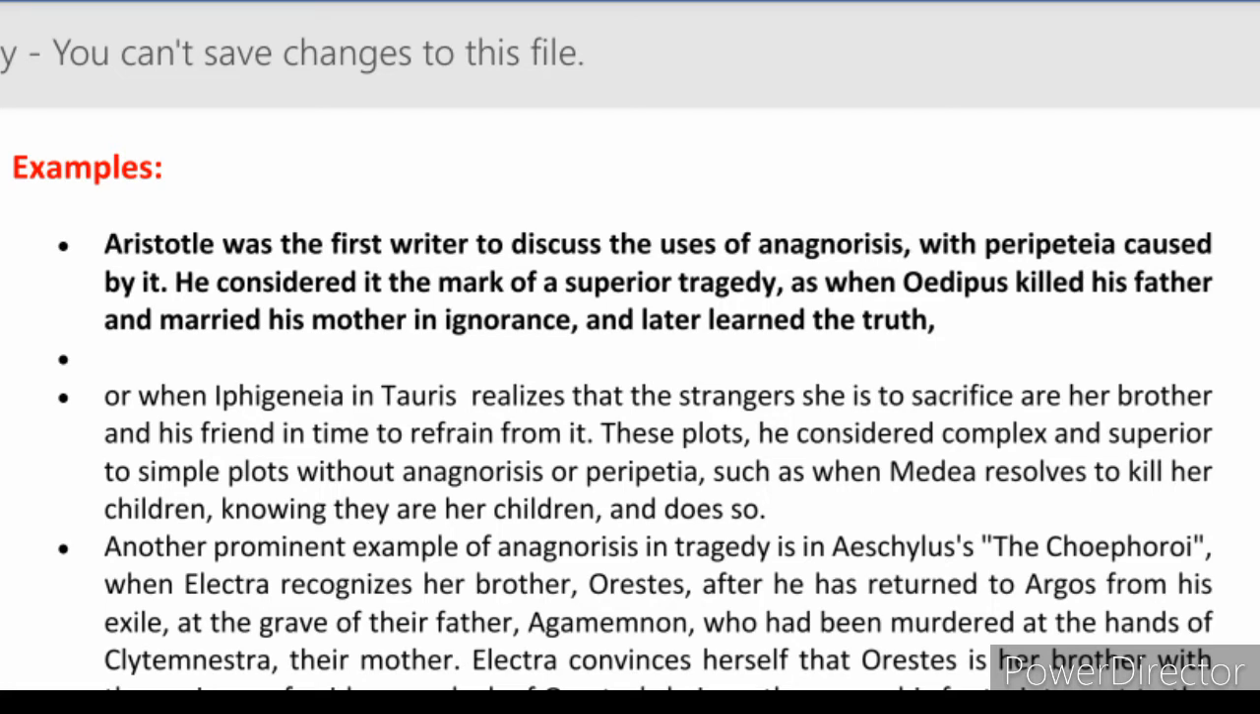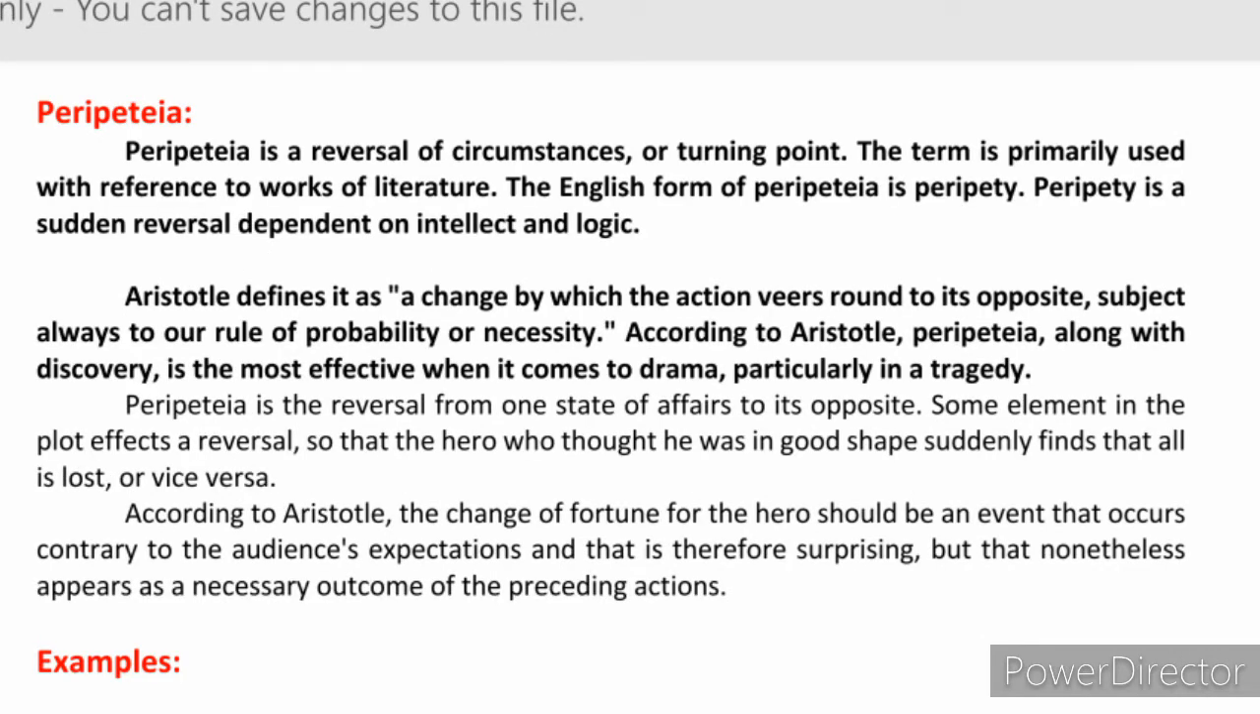Then comes peripeteia. Peripeteia is a reversal of circumstances, a turning point. The term is primarily used with reference to works of literature. The English form of peripeteia is peripety. Peripety is a sudden reversal dependent on intellect and logic. Aristotle defined it as a change by which action veers round to its opposite, subject always to our rule of probability and necessity. According to Aristotle, peripeteia, along with discovery, is the most effective element in drama, particularly in tragedy. Let's see the example.